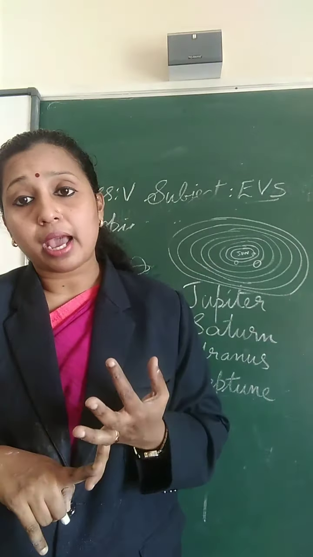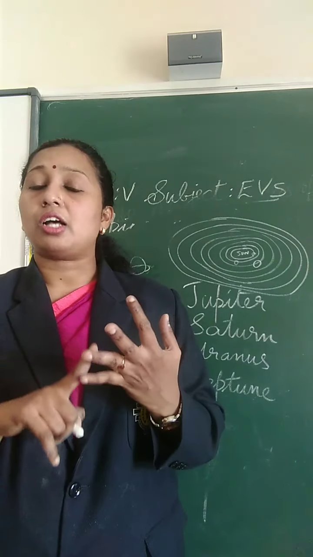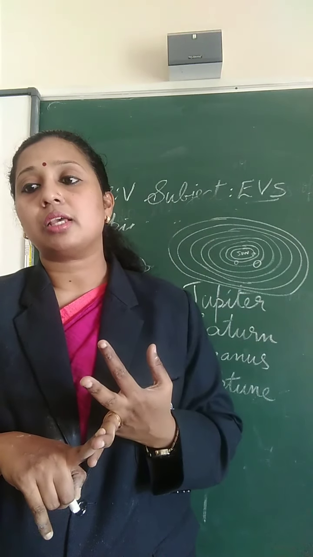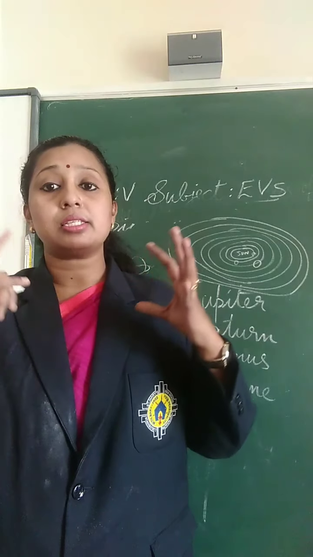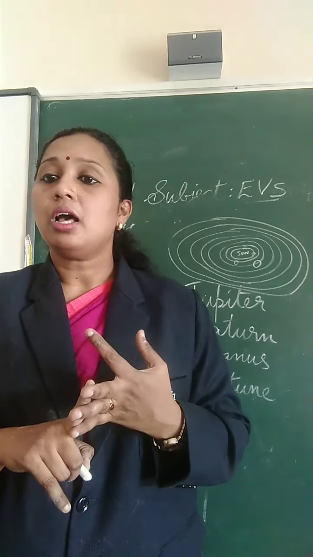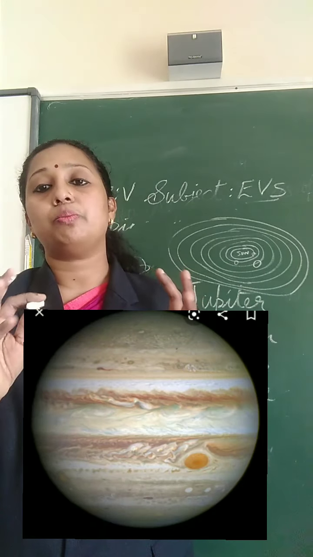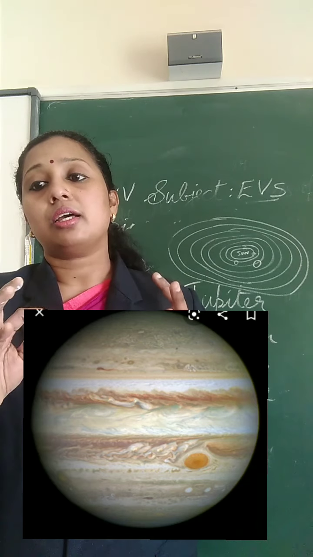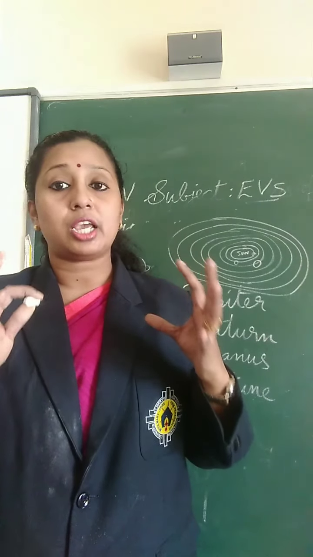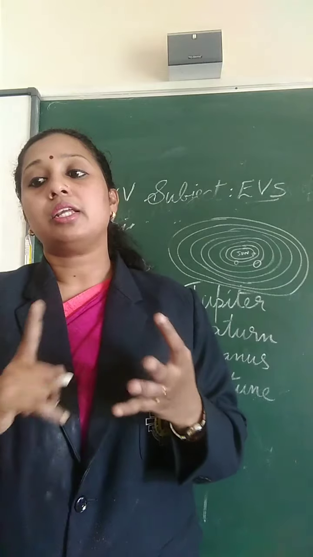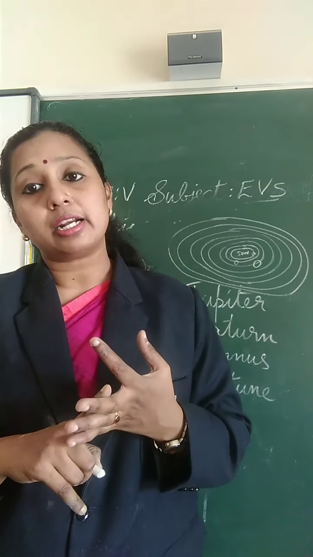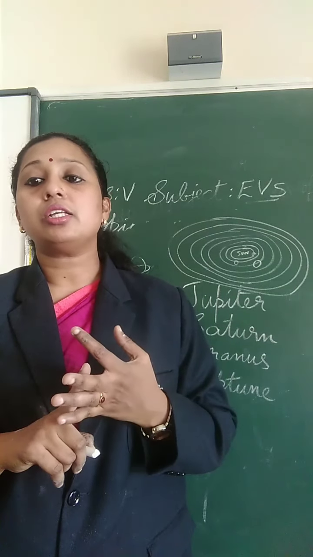Jupiter is the fifth planet from the Sun, and it is the largest planet in the solar system, and it is 100 times bigger than the Earth. And this Jupiter is a gaseous giant planet. So then it also contains a great red spot. So this is about Jupiter.